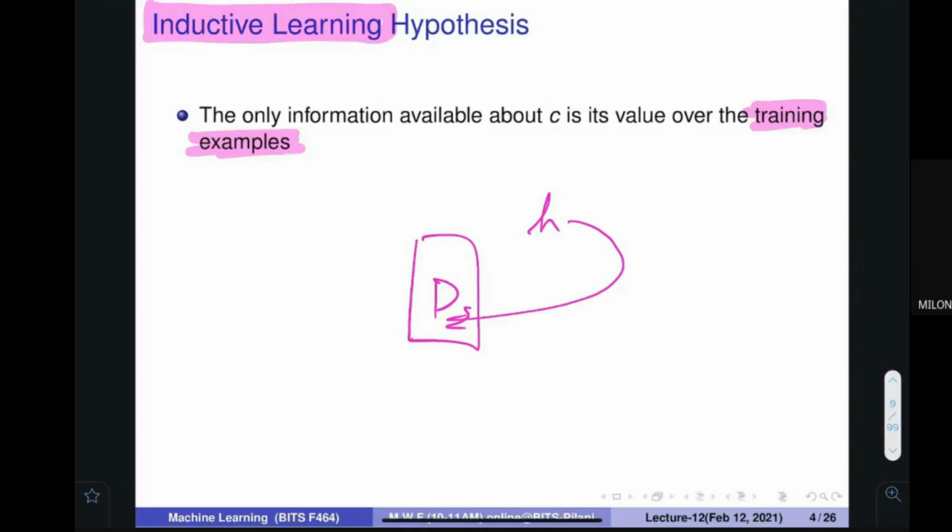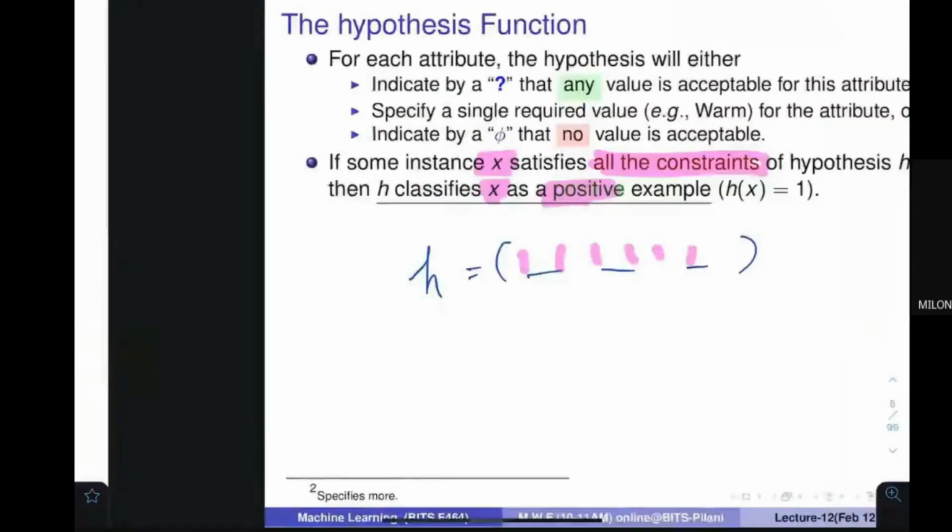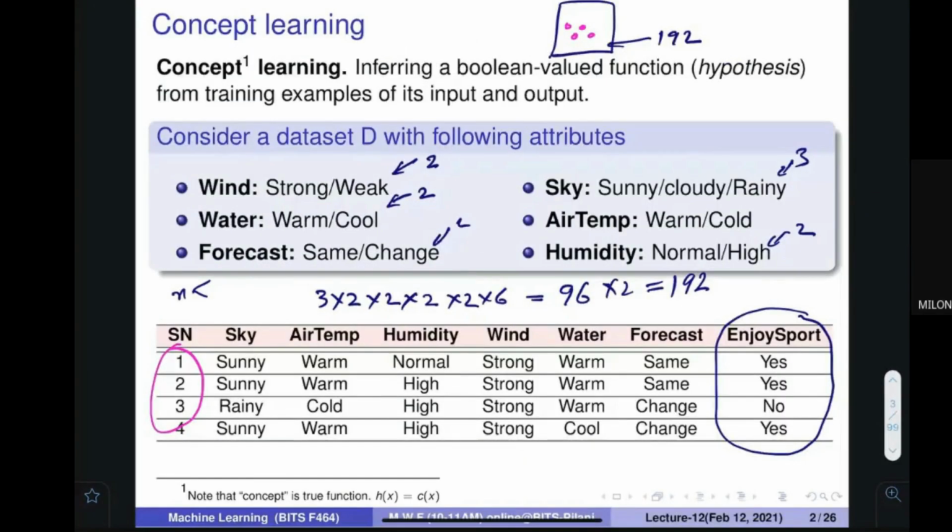Sir, how much is it coming? Please tell me. Is it right? Why I have written 6, I don't know. It should be 2, because two values are there. Humidity also has 2, 2, 2, 2, 2, 3.